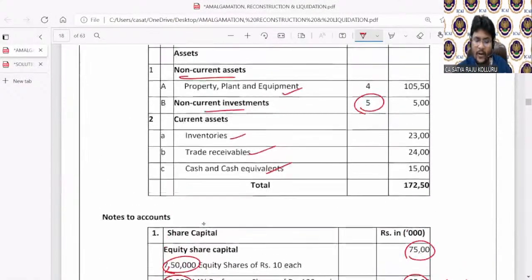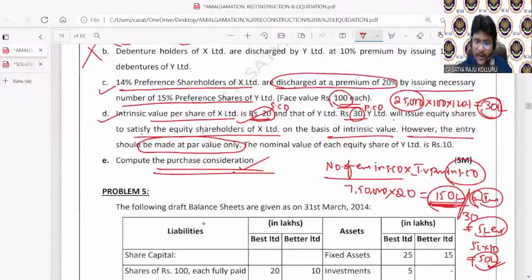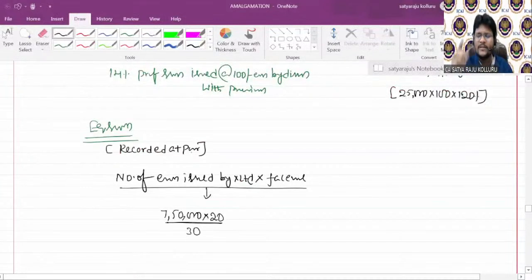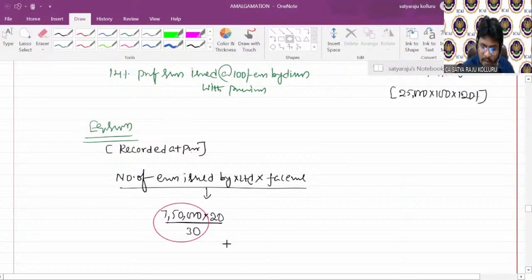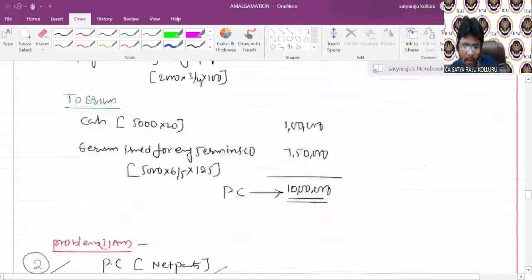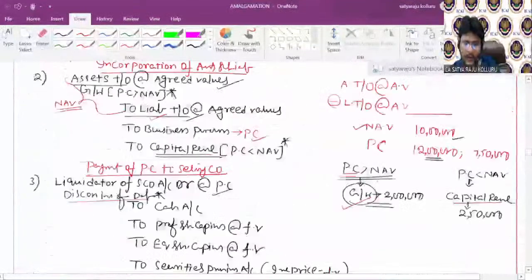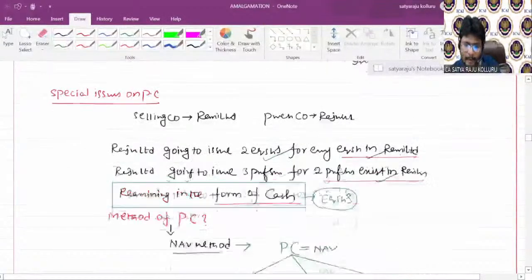So what is the intrinsic value of the purchasing company, guys? Here it is given, that is the issue price of the purchasing company: 30 rupees. Sir, if you still have any doubt, you can check the formula I told, which is nothing but the number of equity shares issued as PC. If you multiply with the face value, then you get PC recorded at par. I will open the formula. We already discussed such a formula under the intrinsic value method.